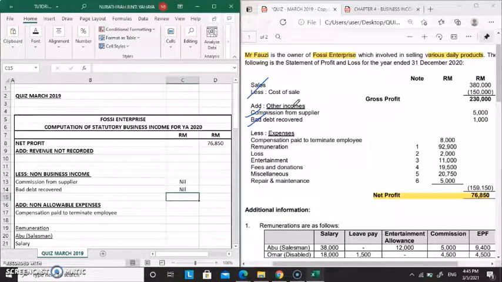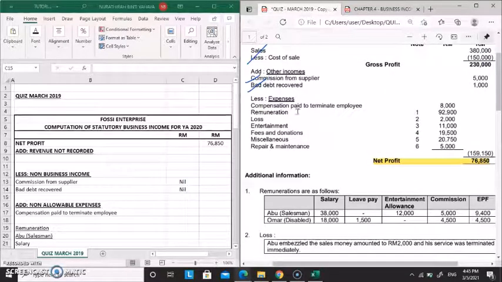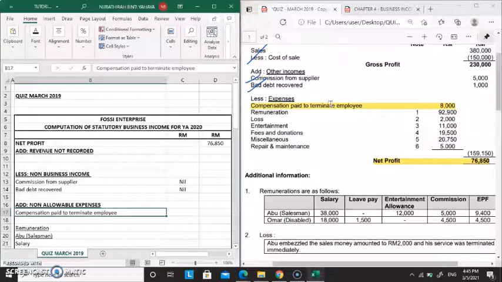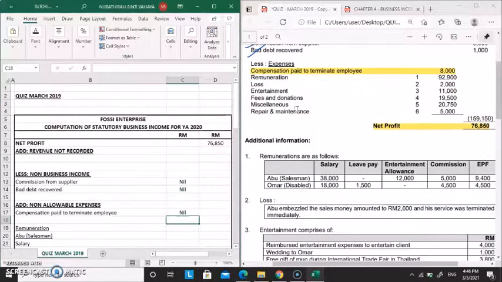Okay, now let's proceed with expenses. Okay, first we are going to start with the item that doesn't have any notes. So the item is compensation paid to terminate employee. Okay, we're going to put it here. Okay, compensation paid to terminate employee is allowable expenses. So allowable expenses, it's already recorded in the SOPL, so we just put nil here. And then we proceed with remuneration, because remuneration is the first note here.